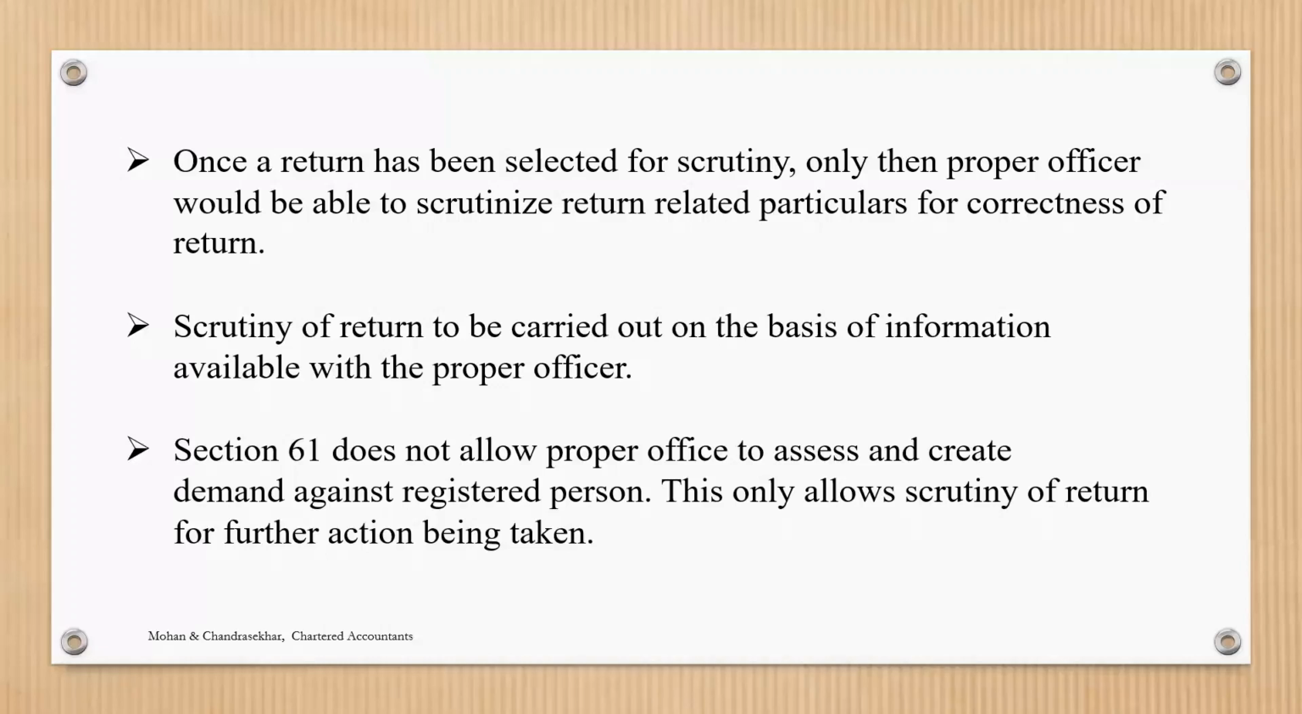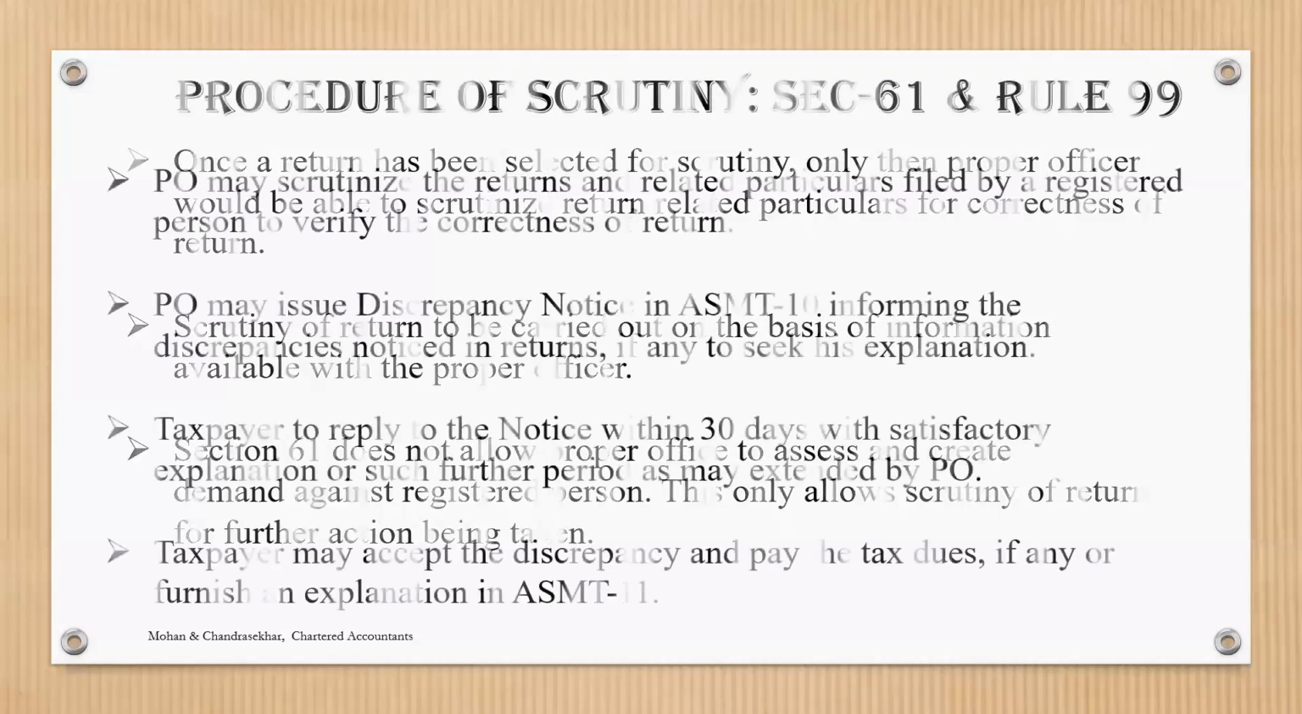Section 61 does not allow the proper officer to assess and create demand against a registered person. So suppose there is a discrepancy and there is a liability, Section 61 doesn't have the provision to issue or collect tax through a notice. This is only a process to do a scrutiny. Once a liability is generated or created because of this scrutiny, then notice has to be issued under Section 73 or 74 only, and Section 61 cannot issue a show cause notice for demand. I hope I am clear in that.